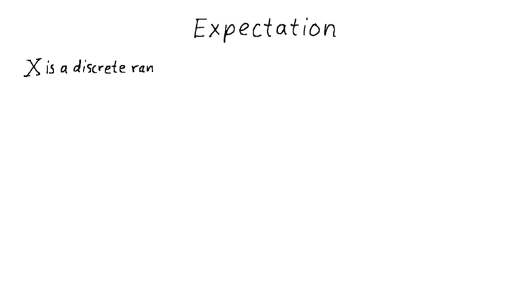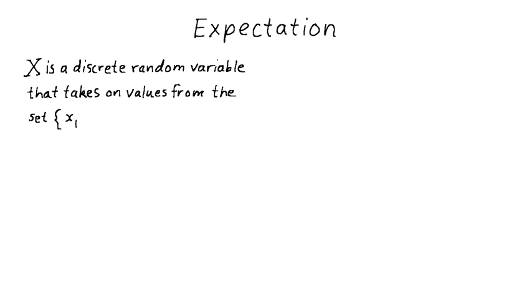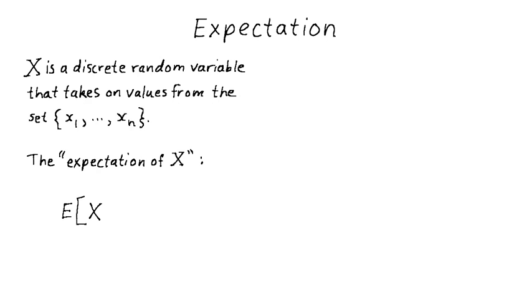Let's talk first about how a mathematician defines the expectation of a random variable. Let's say that capital X is a discrete random variable that takes values from the finite set x1 to xn. In this case, the expectation of capital X, written E of capital X, is calculated as the following weighted sum. Here, p of x sub j is the probability mass function associated with the random variable capital X.